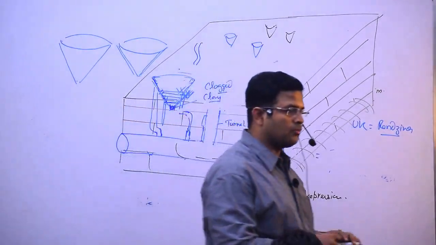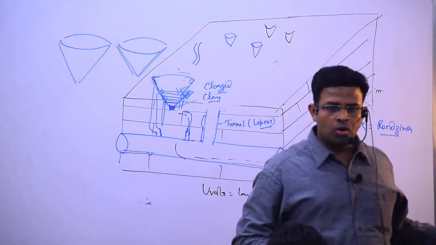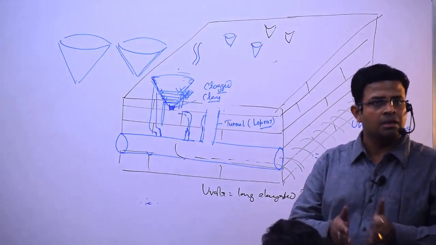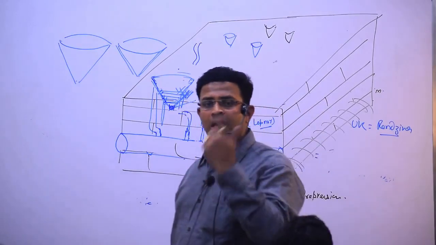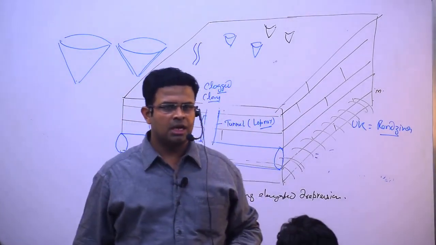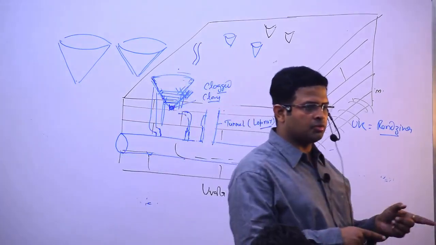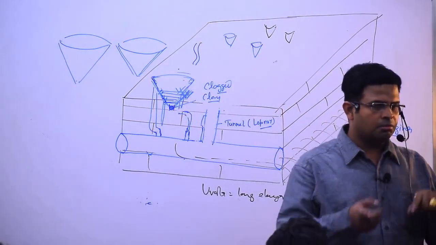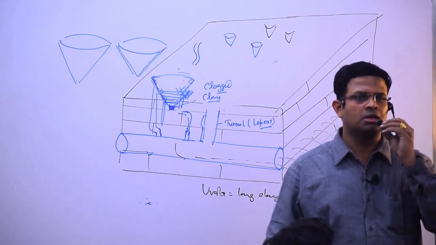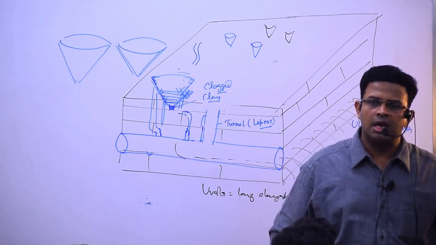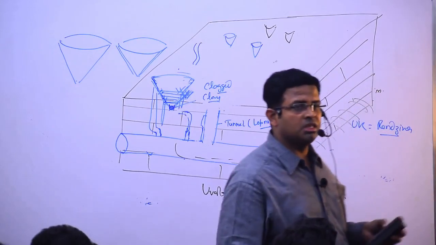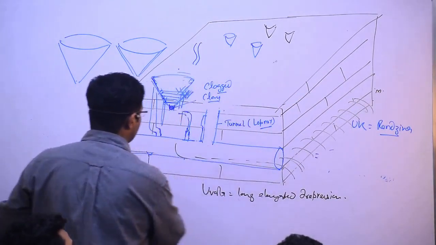Thereafter we have seen, tell me first, sinkhole, swallow hole, doline or solution pan, and then we have seen uvala, much larger than dolines, and then karst window, karst lake, blind valley, dry valley. Understood? These are what? Erosional. Next one that we are going to see is depositional landform.